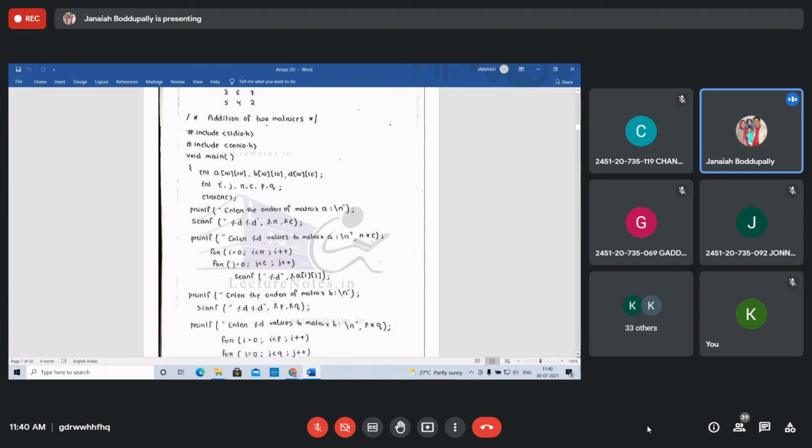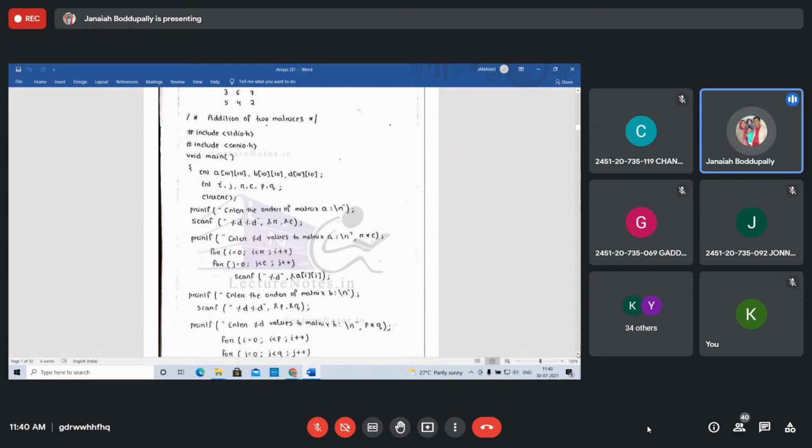See this. A 10 by 10. We are taking B 10 by 10. D is the sum, to store the sum. We are taking one more matrix, D is the name. i, j are indexes, i is the index for rows, j is the index for columns. R, C: R is the number of rows; you can take R1, C1, R2, C2, it is better when you execute the program. R by C matrix, P by Q matrix, both. Now printf enter the order of the matrix A, percent d into percent d, R into C.